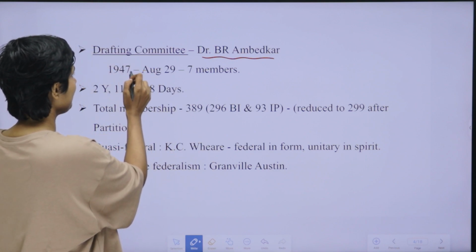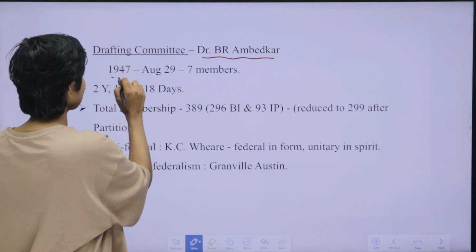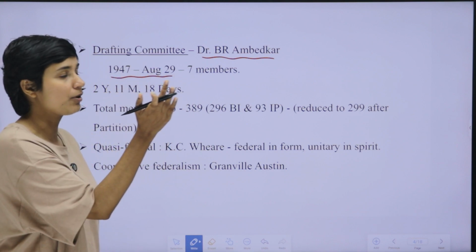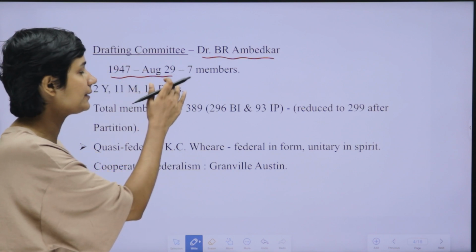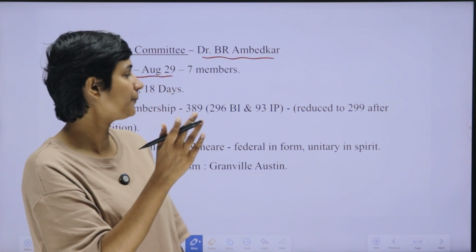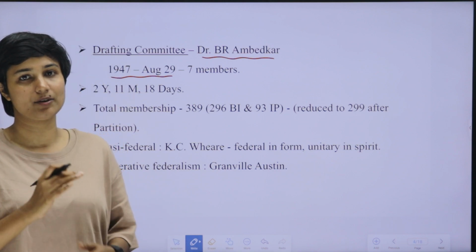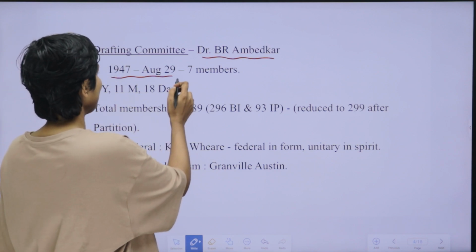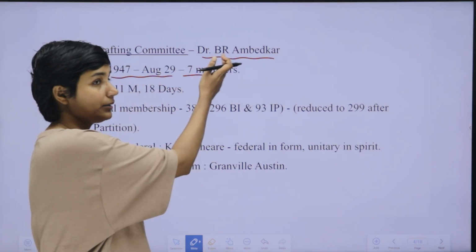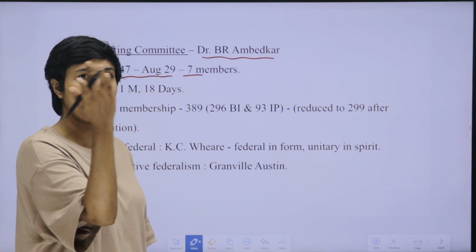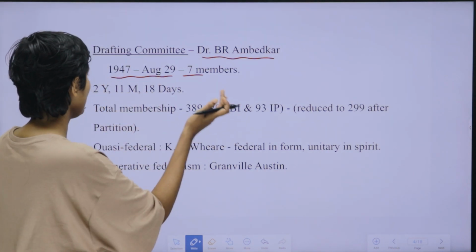The drafting committee was formed on 29th August 1947. This date is important. It was on this date the drafting committee was formed. The drafting committee was a committee inside India's Constituent Assembly. It had 7 members including the chairman. The chairman was Dr. B.R. Ambedkar. The other members were K.M. Munshi, Muhammad Sadullah, etc.